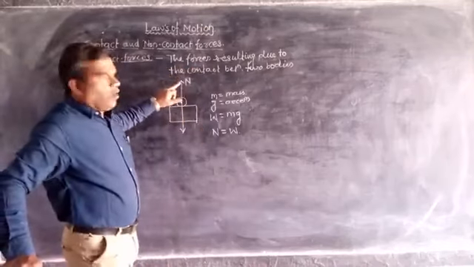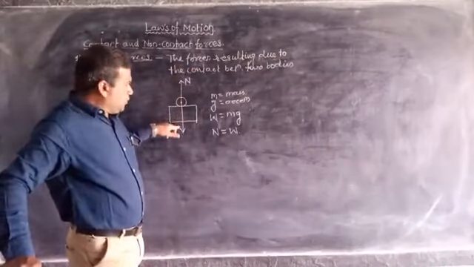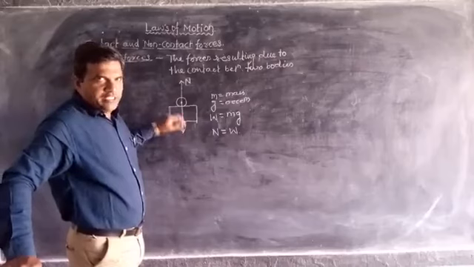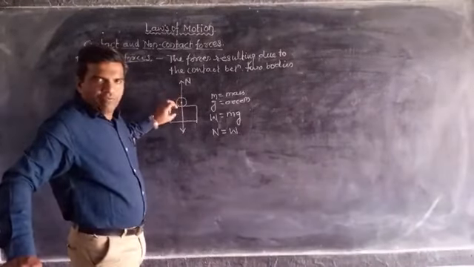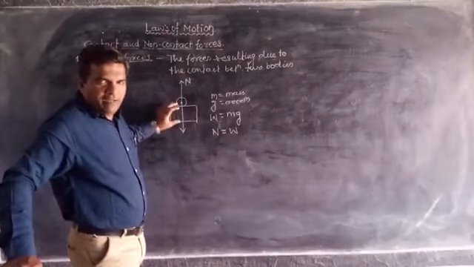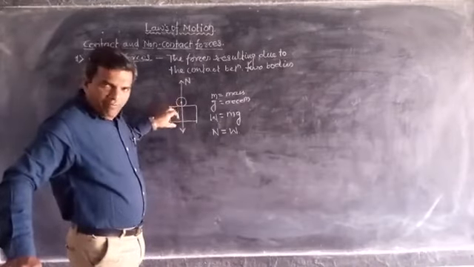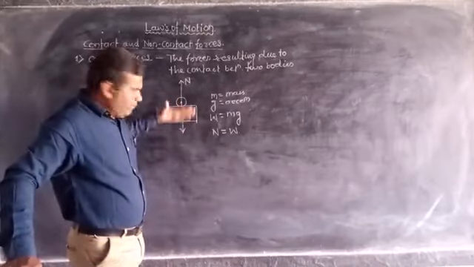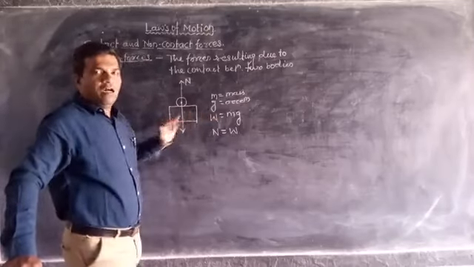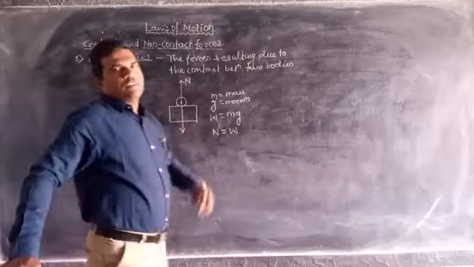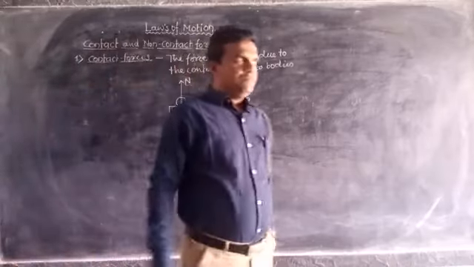Here this normal reaction occurs due to the weight in the downward direction, which means this body is in contact with the table and with the floor of the surface, that is earth, and this type of force is called contact force.